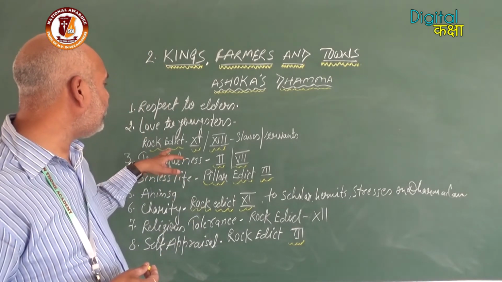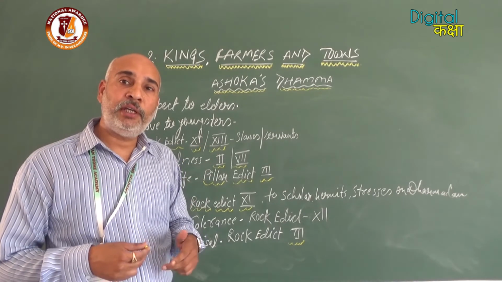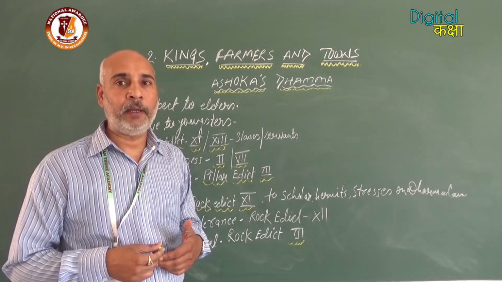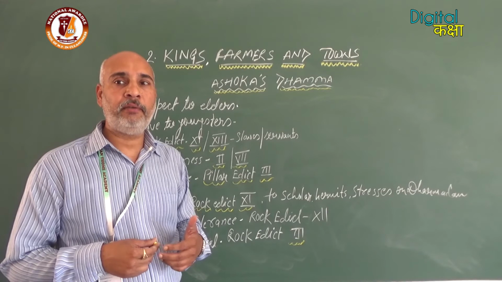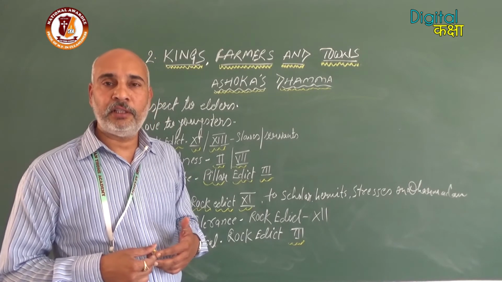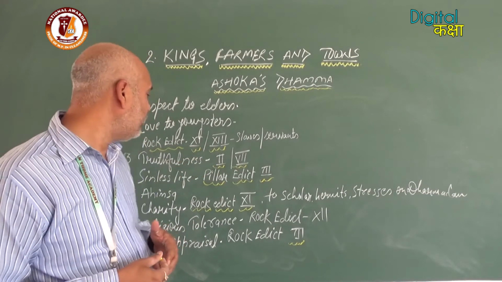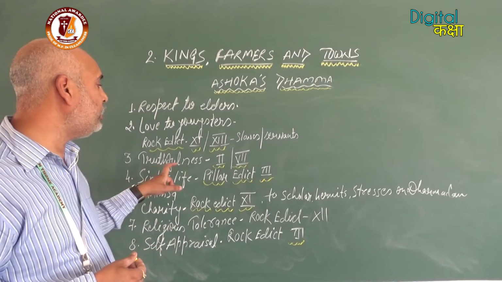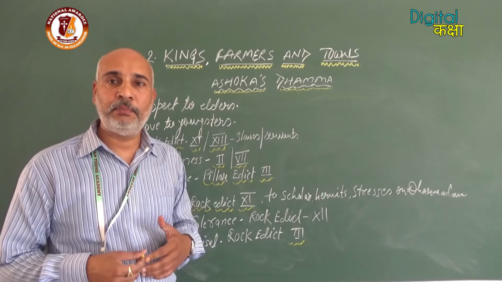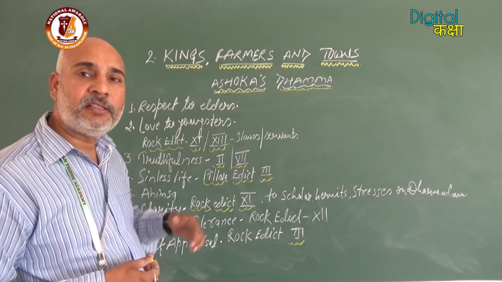This was mentioned in Rock Edict 11 and 13: that we should treat our slaves and servants properly. We should not behave in an unjust manner with slaves and servants. This is also mentioned in Rock Edict 11 and 13. Another principle is truthfulness. We should always speak the truth. That is another principle, which was mentioned in Rock Edicts 2 and 7.